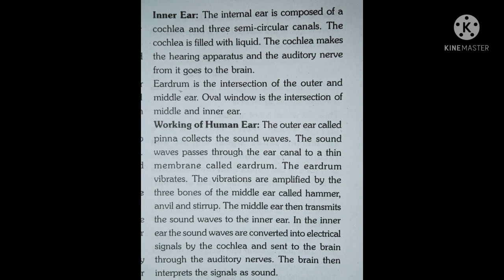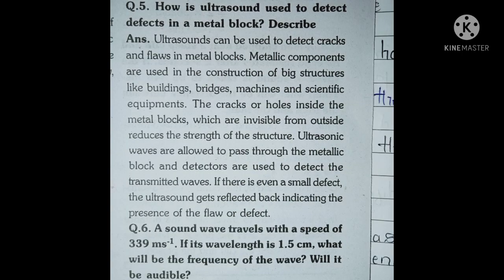In the inner ear, the sound waves are converted into electrical signals by the cochlea and sent to the brain through the auditory nerves. The brain then interprets the signal as sound. Answer complete. Question 5. How is ultrasound used to detect defects in a metal block? Describe. Answer. Ultrasound can be used to detect cracks and flaws in metal blocks.